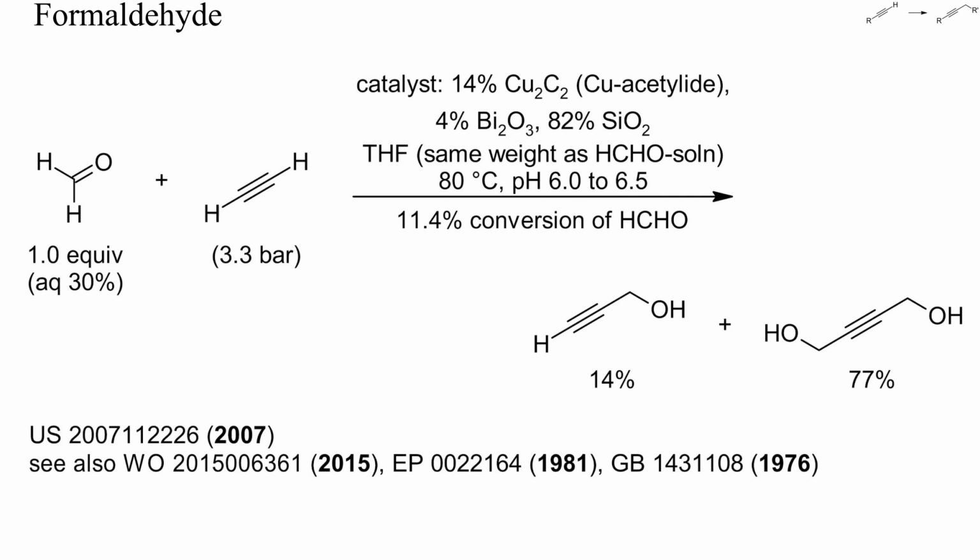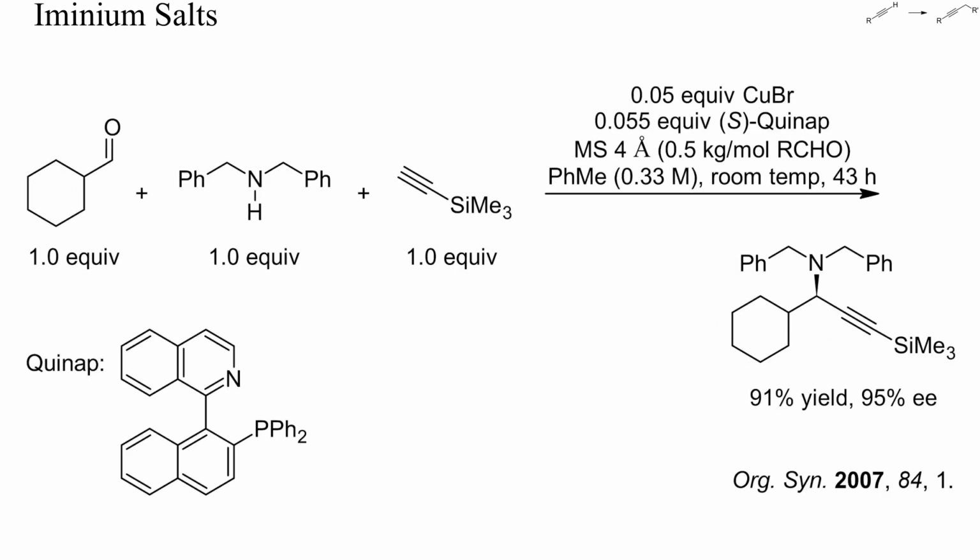Depending on the precise conditions, either propargyl alcohol or butynediol is obtained as main product. In this example, the alkylation was conducted under pressure in aqueous THF with copper acetylide and supported bismuth oxide as catalysts. The conditions were slightly acidic. With iminium salts and chiral copper complexes, enantioselective alkylations of alkynes are possible.